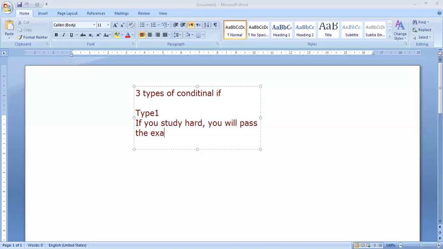Okay. So here I gave you the cause, and this is the reason. If you study hard, you will pass the exam or you will succeed. So here, will plus the infinitive form. This is the type one. Let's go to type two.